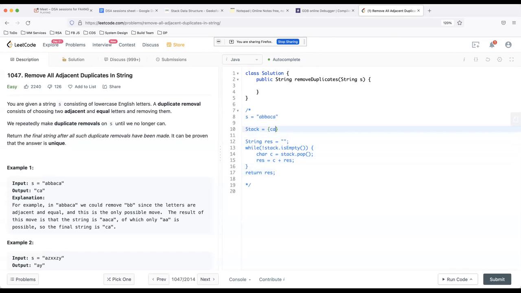This is the last part of making the resultant string back from using stack.